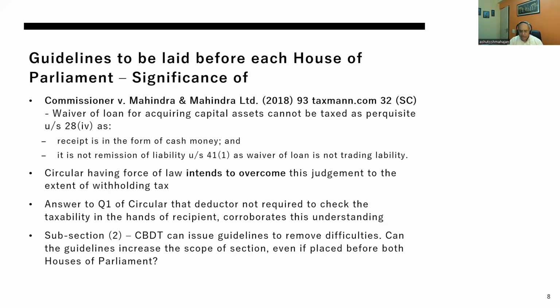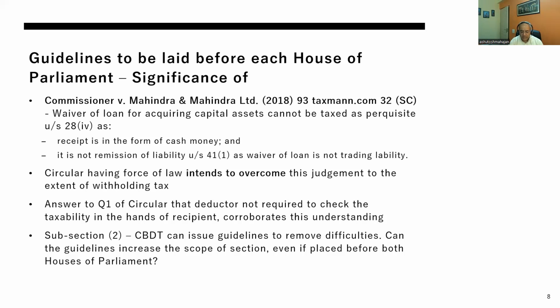So the question was, why is there a change, why does the Government of India want to make a circular or the guidelines not clarificatory, but binding on the taxpayer.